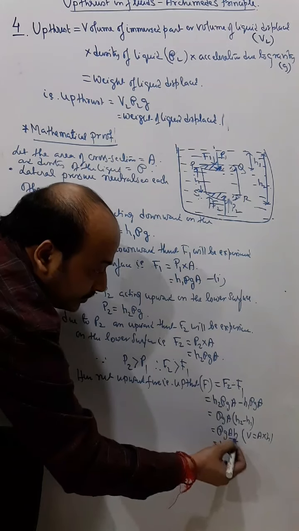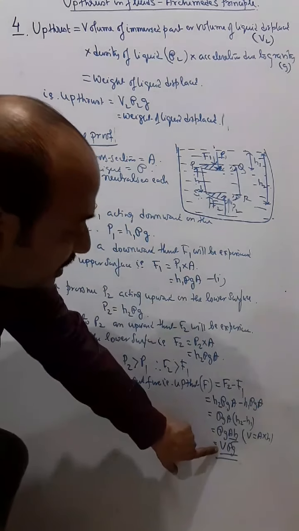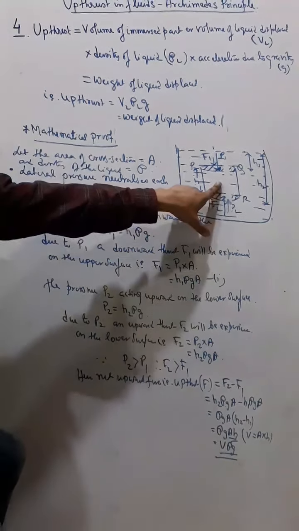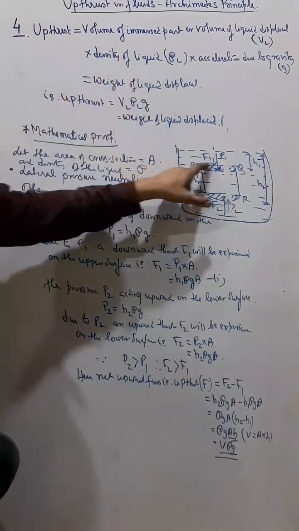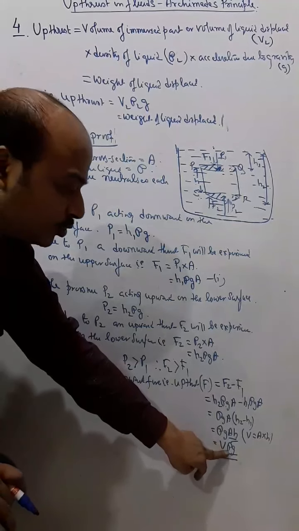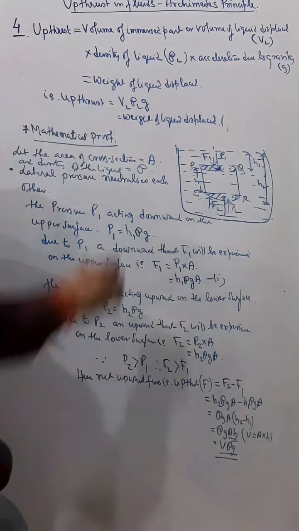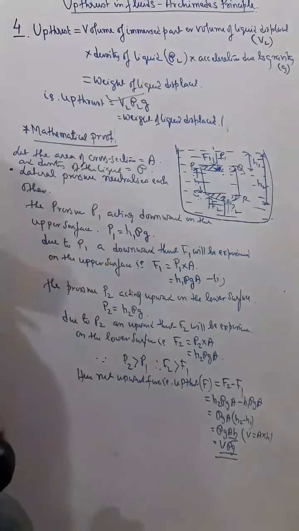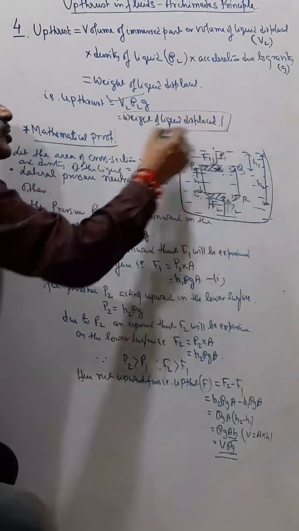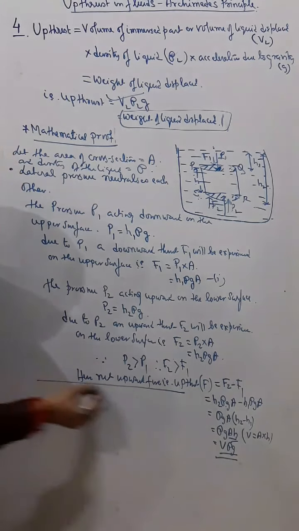Here V means the volume of the body, and the volume of the body means volume of the liquid displaced. Rho means density of the liquid and g means acceleration due to gravity. So we have proved this, and now we have to also prove that it is equal to the weight of the liquid displaced.